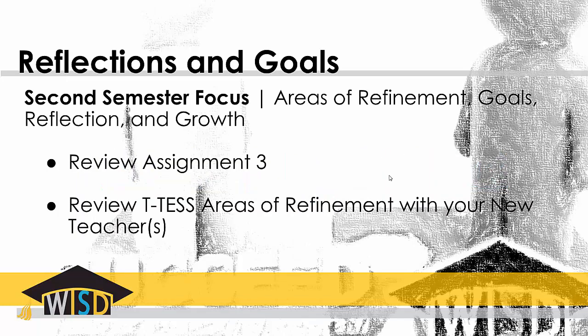And now let's talk a little bit about reflections and goals. So we've given you just kind of a basic overview of the program for the second semester. But what you should be focusing on as mentors and as new teachers is really looking back at your areas of refinement and your reflection assignment, assignment 3, where you targeted some areas of growth. And the second semester should be spent collecting evidence towards those growth goals.